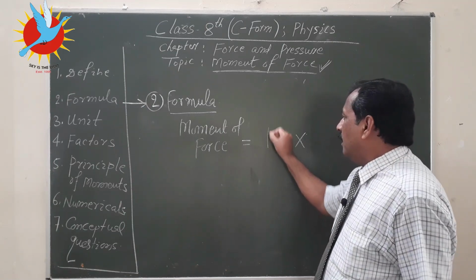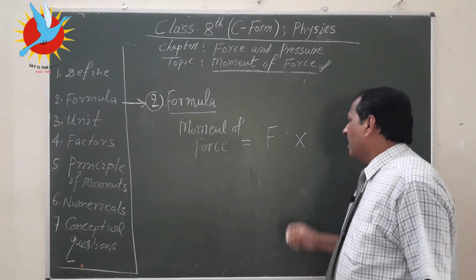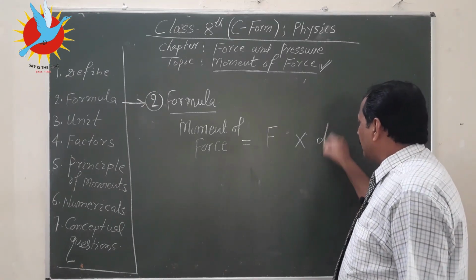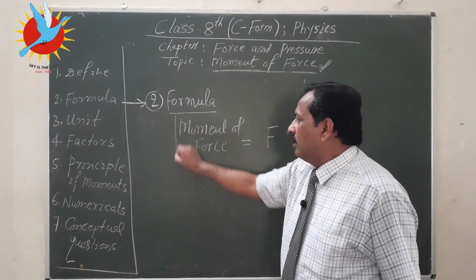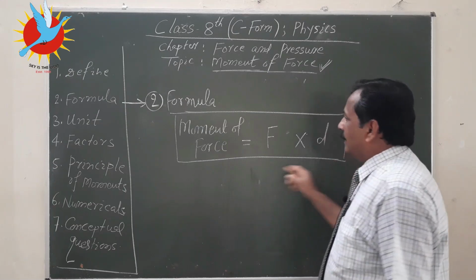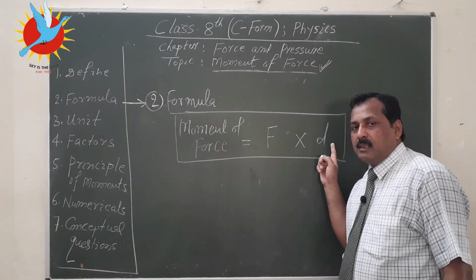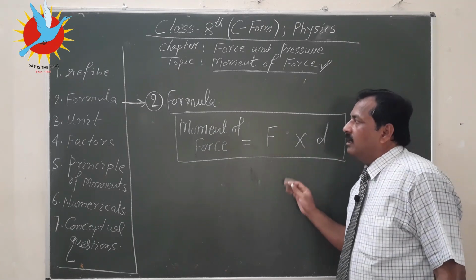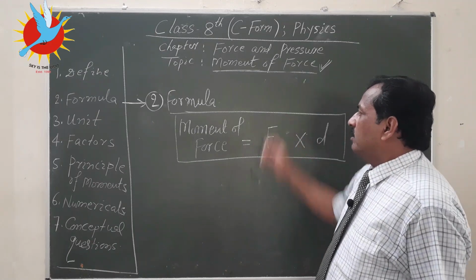That is F, which stands for force, and perpendicular distance, this is denoted by D. So moment of force is equal to force multiplied by distance, FD. This gives you the formula to calculate moment of force.